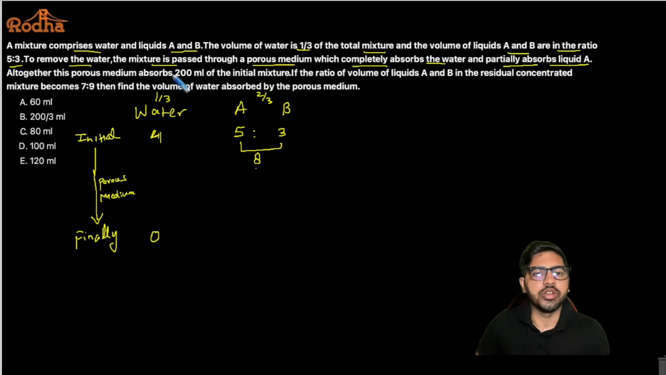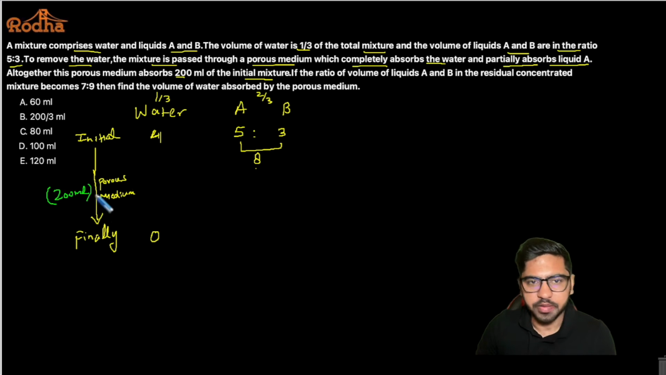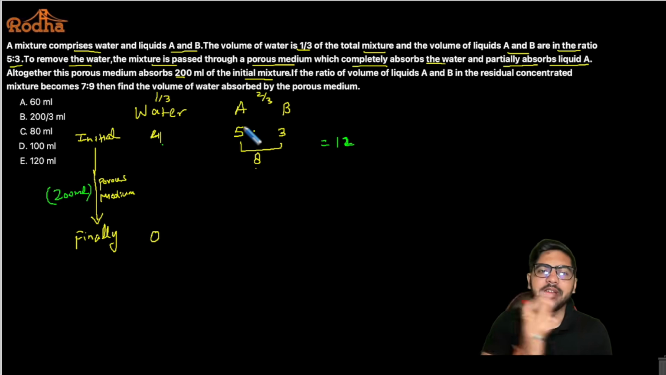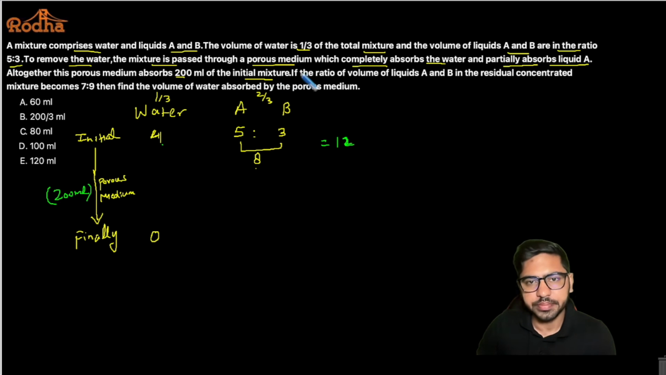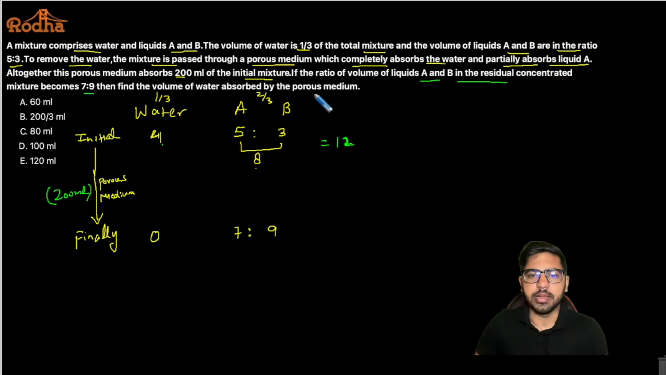Now altogether this porous medium absorbs 200 ml of the initial mixture. So whatever is the total here, in terms of ratio 4 plus 8, this is 12 at the moment. From this, 200 ml will be absorbed by the porous medium. If the ratio of volume of liquid A and B in the residual concentrated mixture becomes 7:9, so finally A is to B is 7:9 here. Then find the volume of water absorbed by the porous medium.